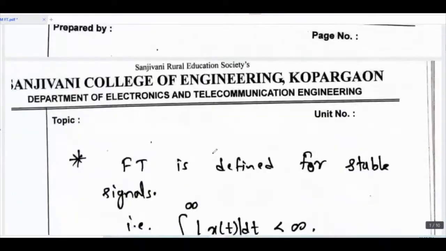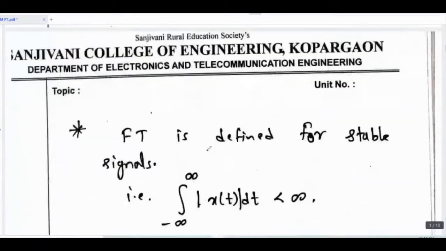So we will start with for which signals the Fourier transform exists. Fourier transform exists only for stable signals. Now you will ask the question, what do you mean by a stable signal? In short, I will tell you: the signals which are bounded as we increase the time, that means which do not become infinite. As you can see, this type of signal.